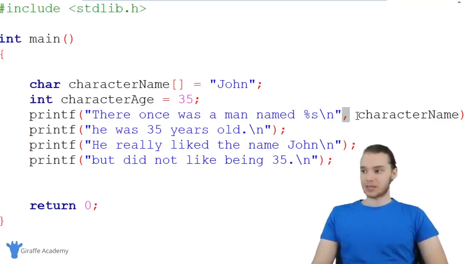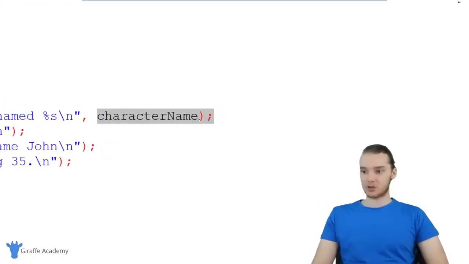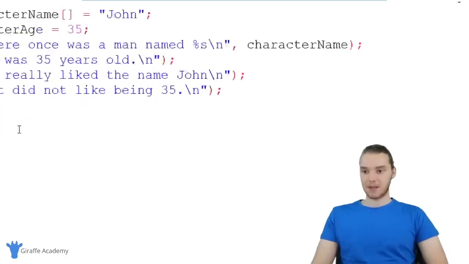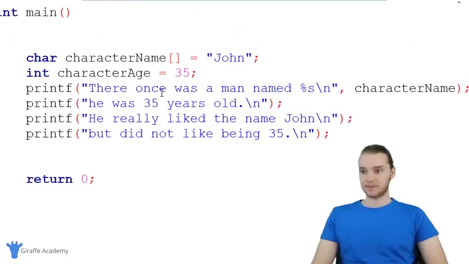And over here, I use this comma, and then I type out the string that I want to include. So in our case, it's character name. And so basically over here, it's going to say there once was a man named %s, and it's going to replace %s with whatever we specify over here. So it's going to replace %s with the value that's stored inside that character name variable.